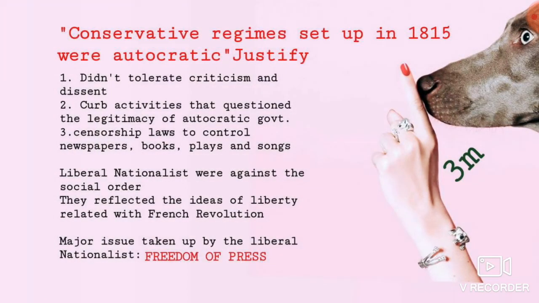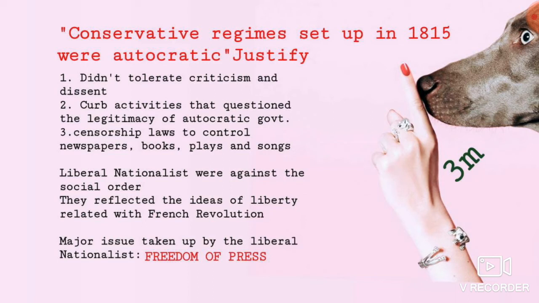Okay. And this conservative system was said to be autocratic. Autocracy means, you know, right? Single man rule or monarchy. So why? Because the conservative regimes will not tolerate any type of criticism and dissent. If anybody is criticizing or opposing a conservative system, they cannot tolerate it.